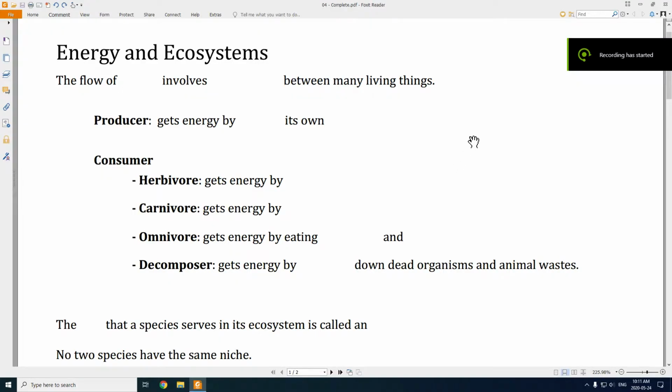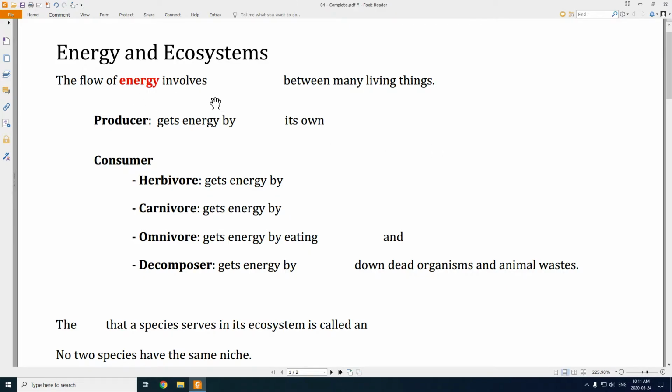So in the last lesson, we found out that energy enters an ecosystem through the plants. The plants take that energy from sunlight, and they take other reactants and turn it into sugar, into glucose. Now that energy has entered the ecosystem and it's existing as sugar that other things can eat, and it can move through the ecosystem. In this lesson, we'll look at how that energy now moves throughout the ecosystem.